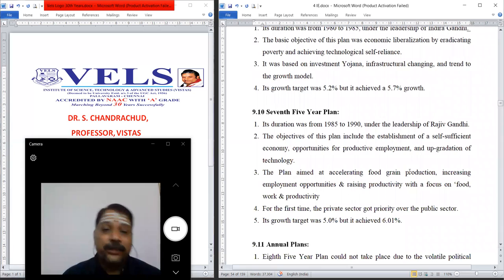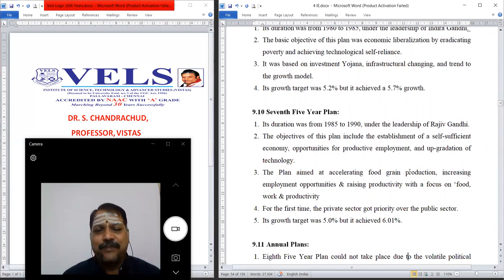During the period of 1985 to 90, the seventh five-year plan was implemented under the leadership of former Prime Minister Rajiv Gandhi. The objective of this plan included the establishment of a self-sufficient economy, opportunities for productive employment, and upgradation of technology.